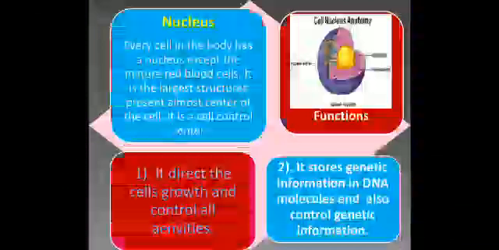Next, we move to another slide, the nucleus. Every cell in the body has a nucleus except the mature red blood cells. It is the largest structure, present almost in the center of the cell. It is more or less spherical in shape. It is covered by a nuclear membrane similar to the plasma membrane, but it has tiny pores through which some substances can pass into the cytoplasm. It contains nucleolus and chromatin. It contains the DNA, the genetic material.